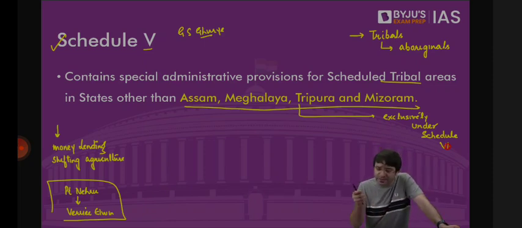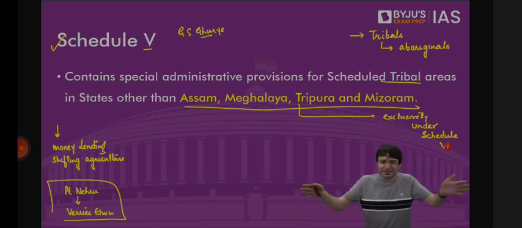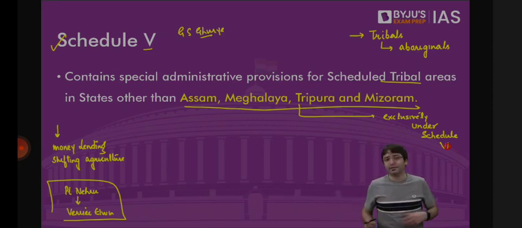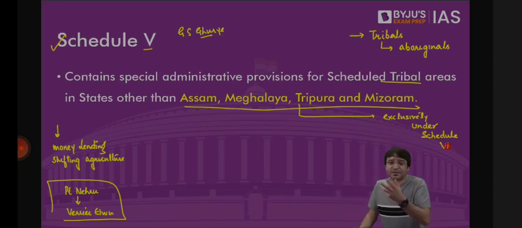Now the question was, how do we deal with these tribals under the Constitution? Because now we are an independent country. Tribals are also part of an independent India. How do we deal with them? What is the policy that we will follow with respect to these tribals? One policy was to integrate them completely with the rest of the country, and have a common set of structures, common laws for the entire country. The other way would be to respect the diversity of India, the tribal diversity that we have.